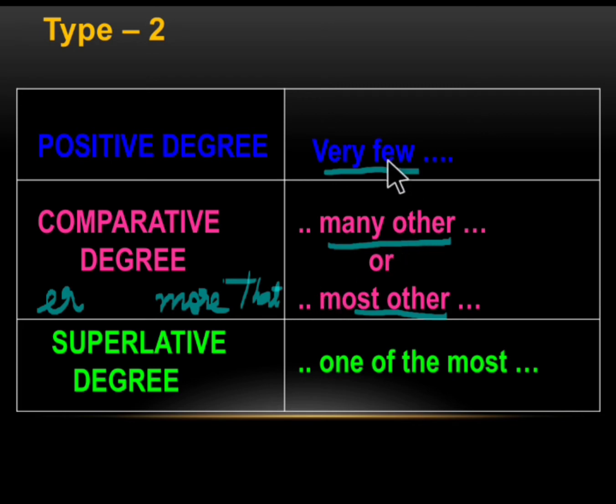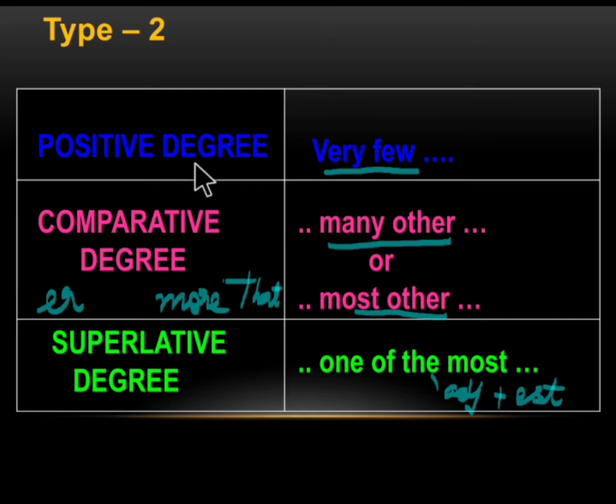This is the rule if the positive degree has very few. In the superlative, it is one of the most or one of the adjective plus est.